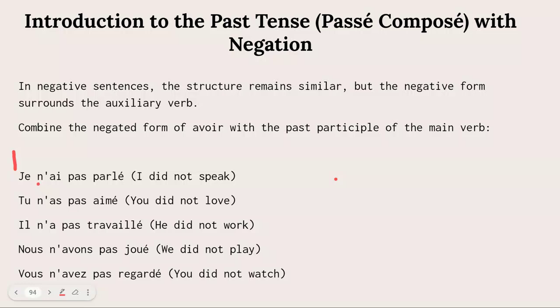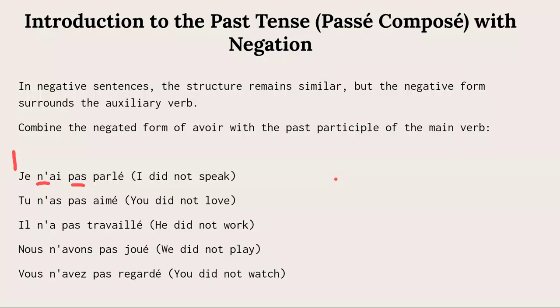So you have a negation here and here: ne before the auxiliary and pas after it. Then the past participle comes immediately after pas. Tu n'as pas aimé, il n'a pas travaillé, nous n'avons pas joué, vous n'avez pas regardé.